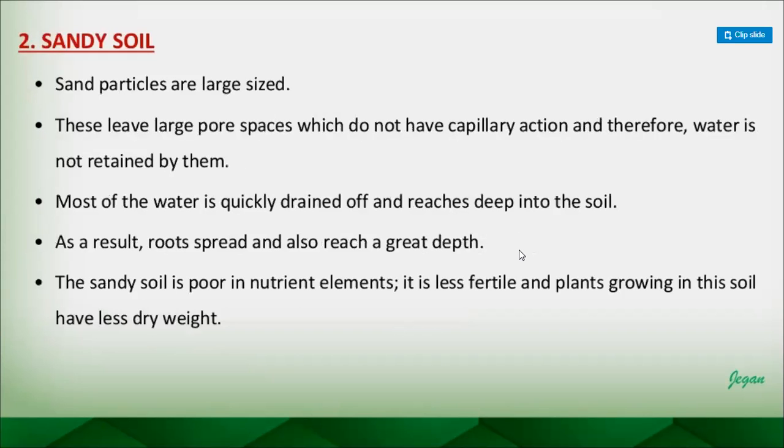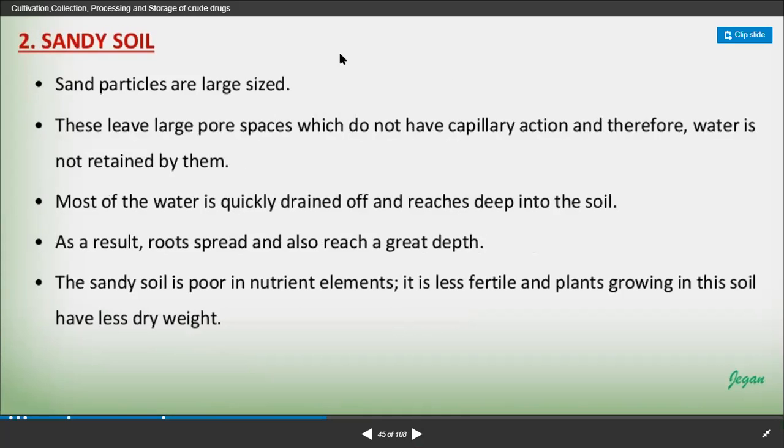Whereas in sandy soil, the sand particles are large sized. The size of the particle is large. This leaves large pore space which does not have capillary action, and therefore water is not retained by them. Capillary action will not be there because of the large pore space. The air leakage will be there.